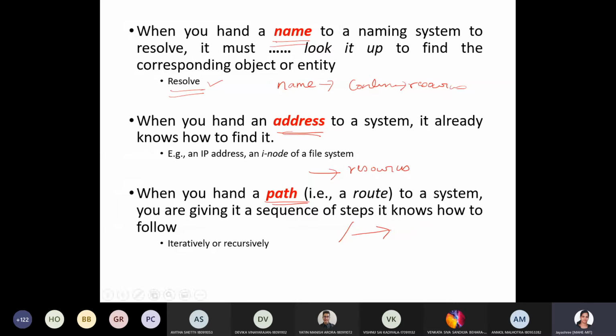These three are important. If you give a name, the resolve thing happens. If you give an address, the resource is directly accessed. If you give a path, it shows the steps to route to get the proper information.